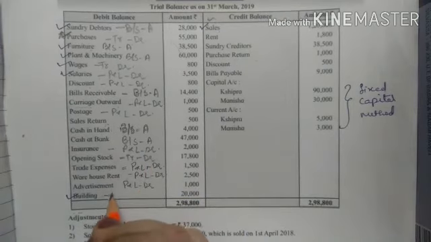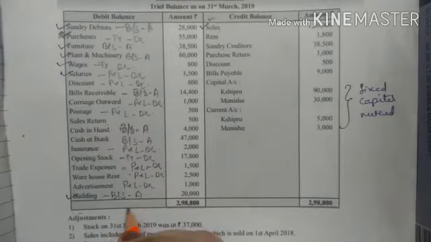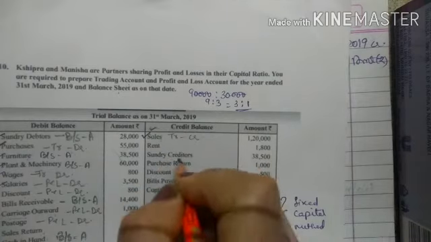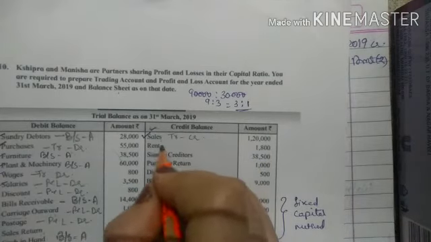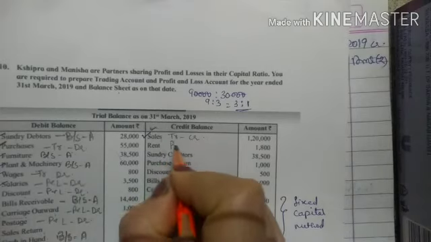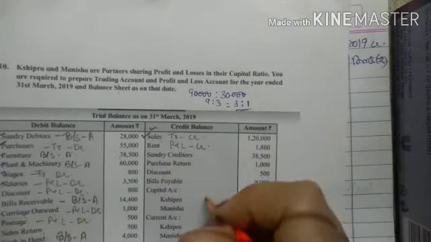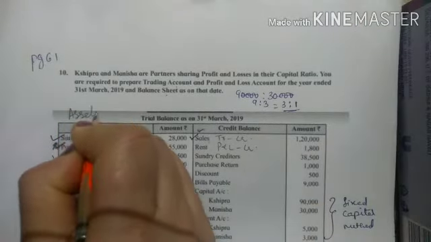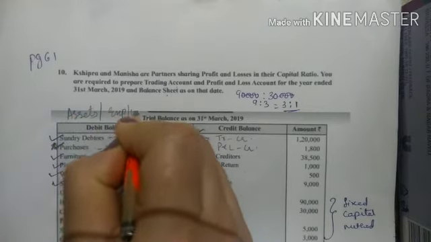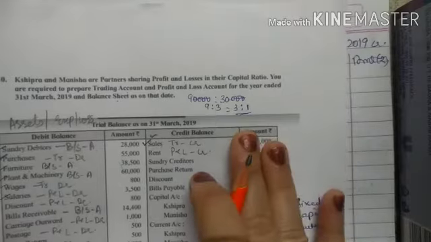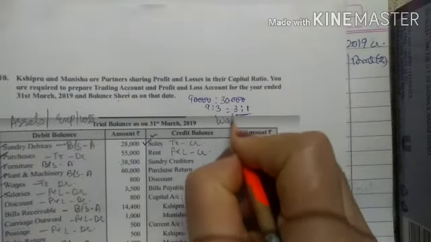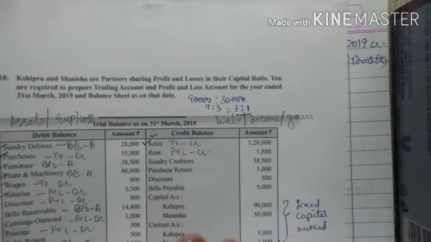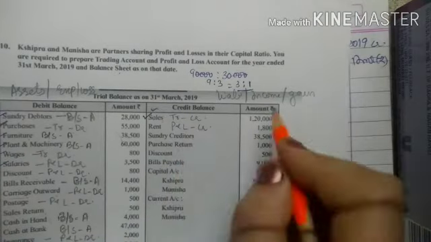Then comes the building. Building is an asset, so balance sheet asset side. Now sales will come in the trading account credit side, it's a direct income. Then rent, again see rent, it's given in the credit side, so P&L account credit side. This side means what? Income. See, trial balance debit side means either it can be asset or expense or loss, right? And trial balance credit side means it can be liability, it can be income, or it can be gain. Okay, so if rent is given in the credit side, it's an income.